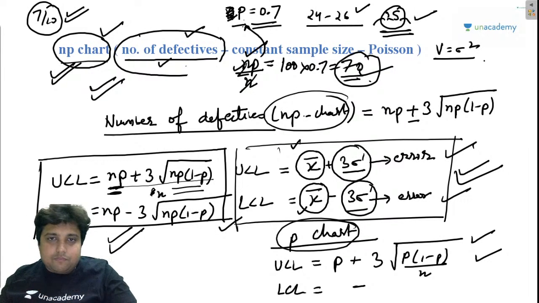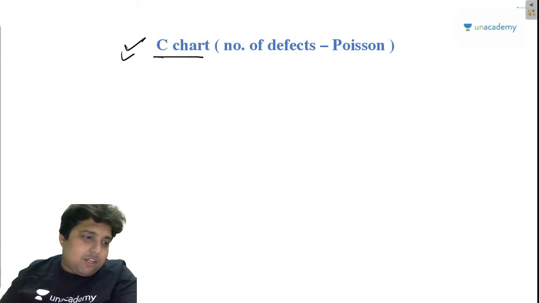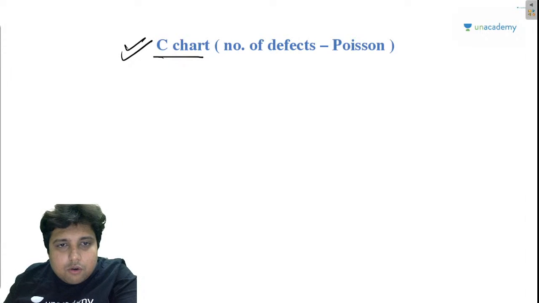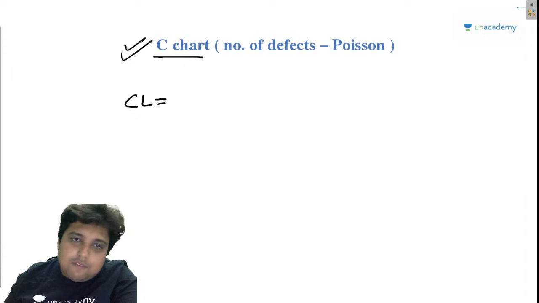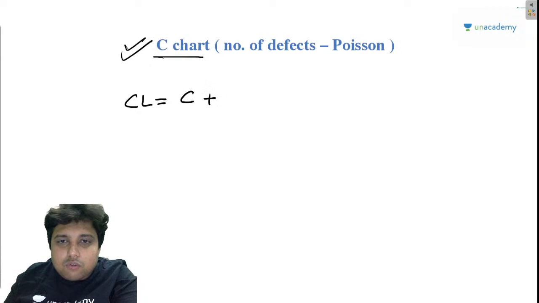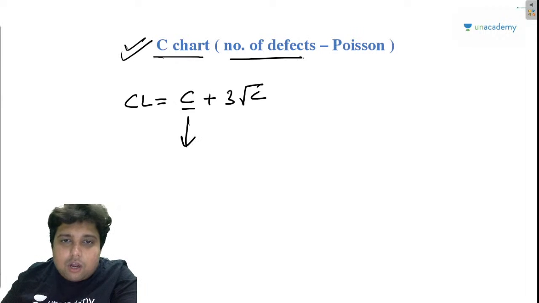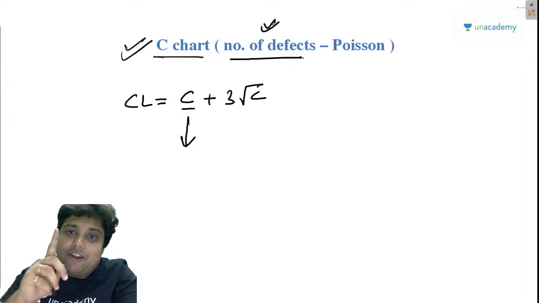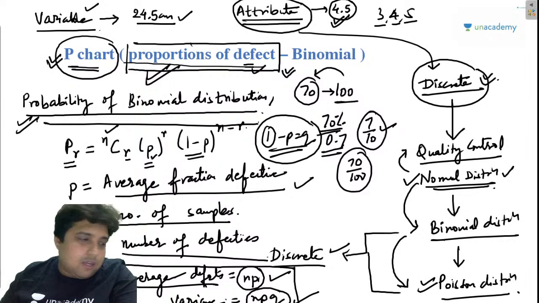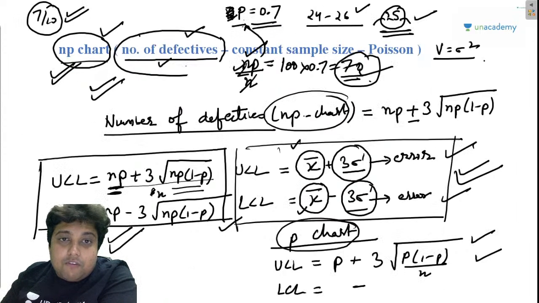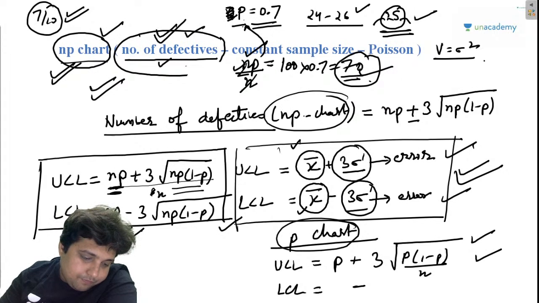I have also discussed the C chart, and what is basically a C chart. Again, the thing is going to be very similar. If I have to find the control limit, then the control limit is basically given by the relation C plus 3 root C, where C, my friend, is the number of defects, right? So when they talk about the number of defects, not the number of defectives, like here they have talked about the proportion of defects, right? Proportion of defects means that out of 170 are defective, right? When I talk about the number of defectives, how many shafts are defectives?